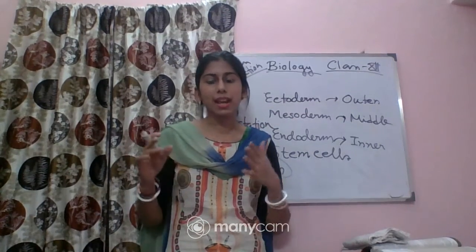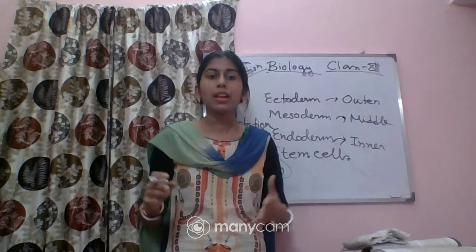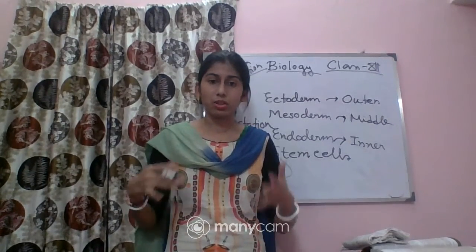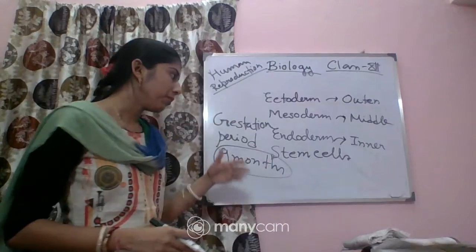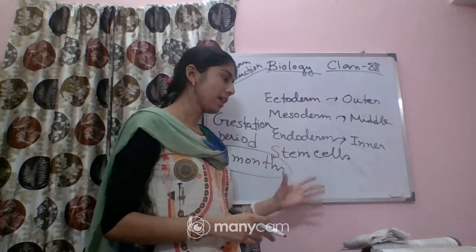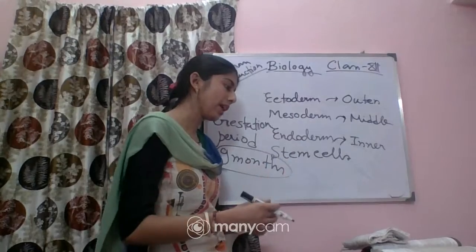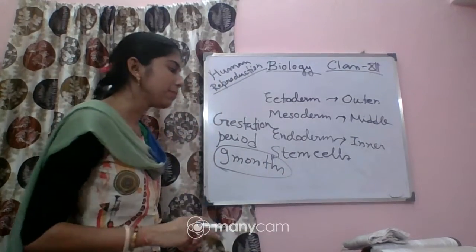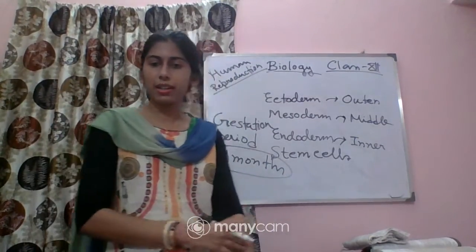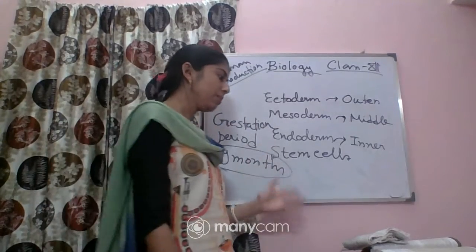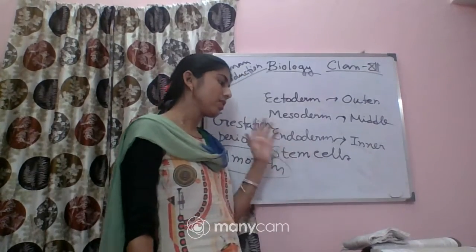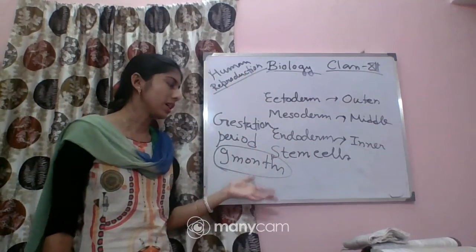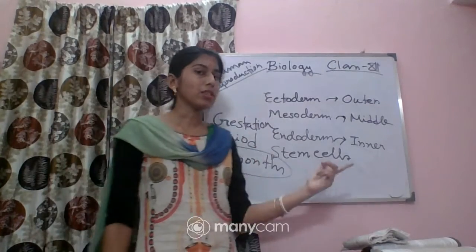Okay, so doctors can, if they can hear the heart sound, say that the baby, the fetus or the child, is alive and he or she is okay. Now this was the first sign, formation of the heart, and after that the fetus develops limbs and digits. These are the different limbs, as you know, and digits. Limbs and digits will be formed after the second month of the pregnancy.